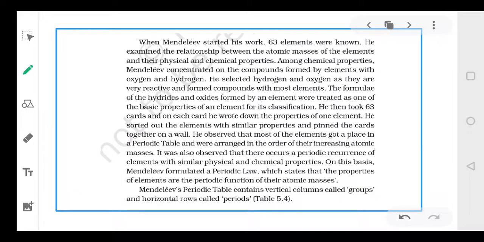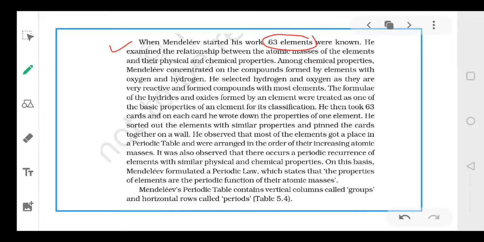Now, when Mendeleev started his work, dear students, there were 63 elements known. So tell me, how many elements were known when Dobereiner's classification was prepared? 30 elements were known. And what about the number of elements when Newlands started his classification? 56 elements. Very good.